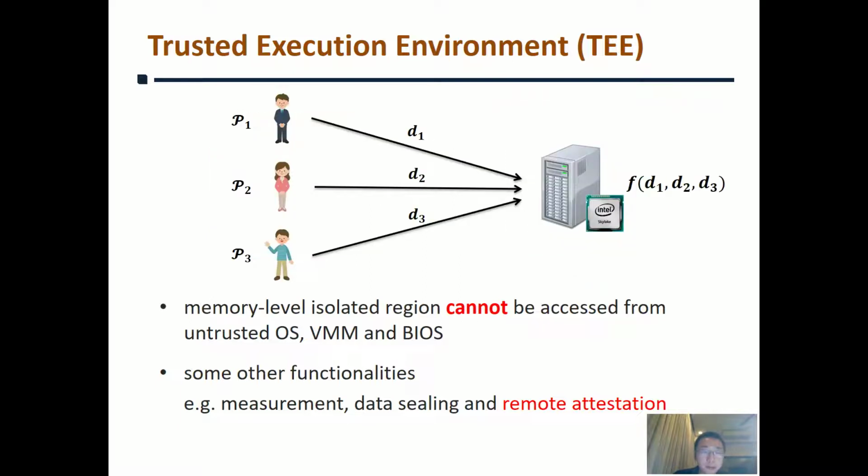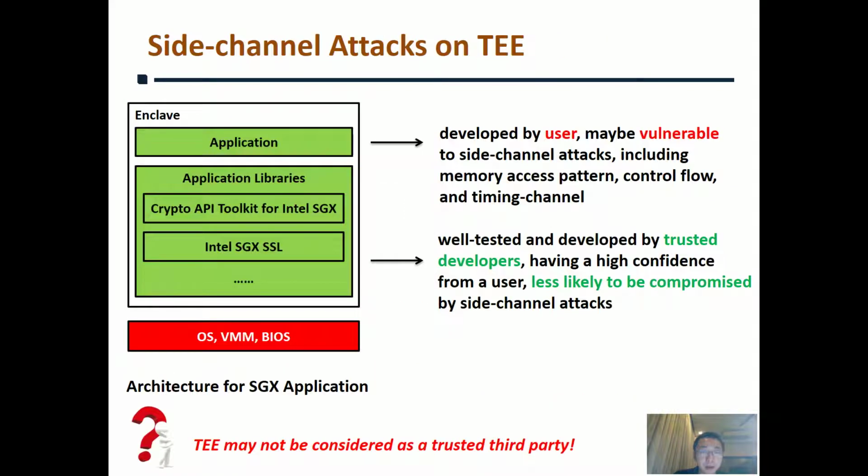With the help of a trusted execution environment, one can design a much more efficient approach to realize secure multi-party computation. We can allow multiple parties to deliver their inputs to the enclave directly and evaluate the function over the plaintext. After the computation terminates, the enclave broadcasts the final outputs to all parties. However, TEEs may not be considered as a trusted third party because of the vulnerability to some side channel attacks.